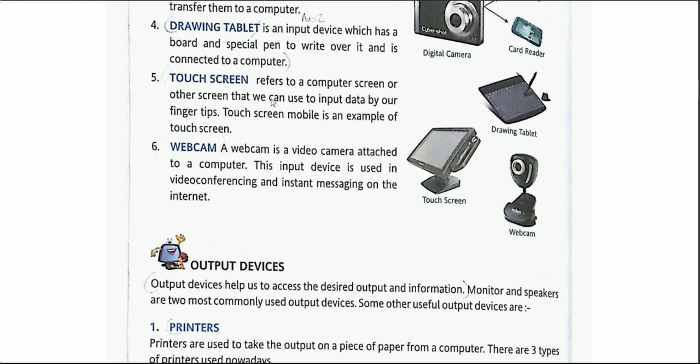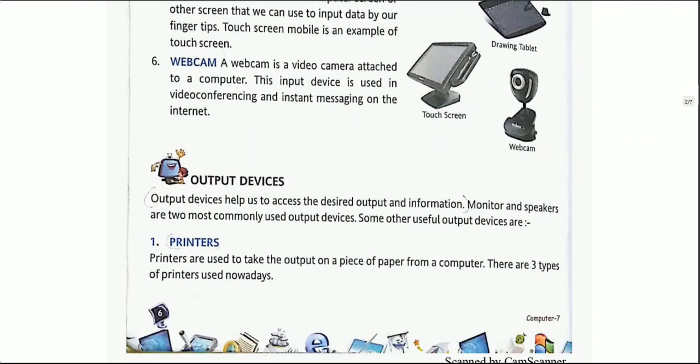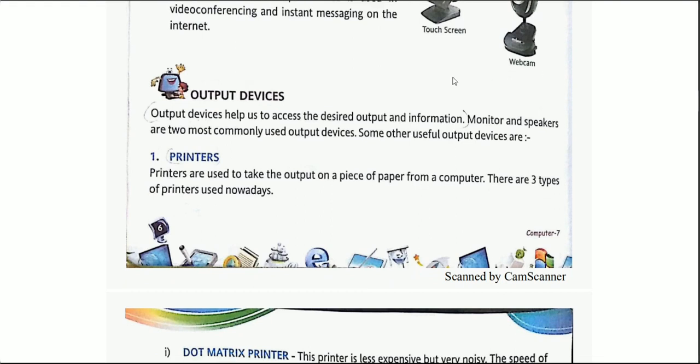So all these were the input devices. Now let us move towards some output devices. See, output devices help us to access the desired output and information. Yes, obviously the term output suggests the same. It is giving you the output as well as the information. Now see, the most common output devices that we have seen are the monitor and the speakers. Those are the most popular output devices. Monitors and speakers are the two most commonly used output devices.